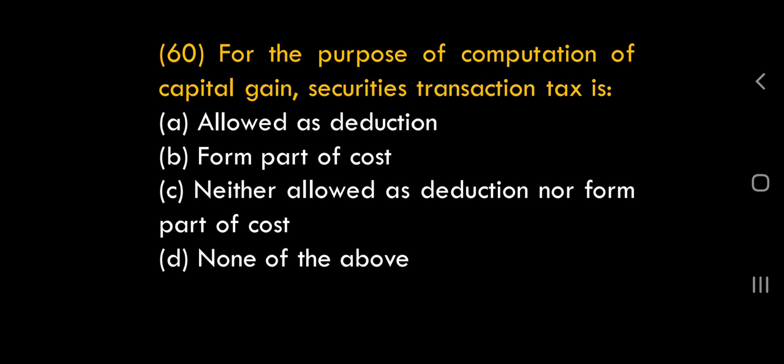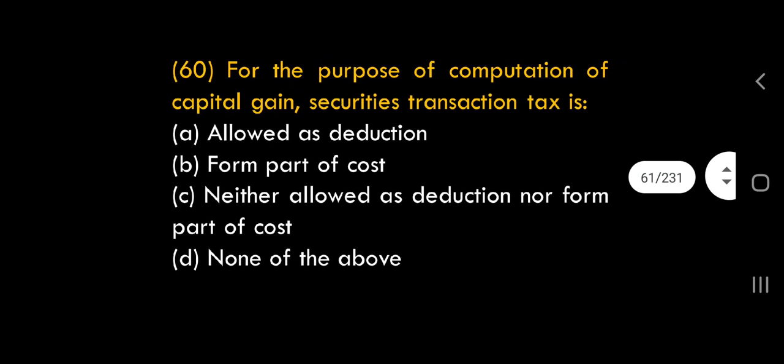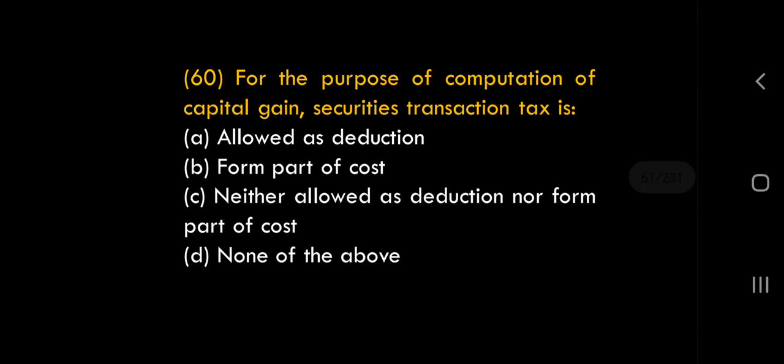They said allowed, form part of the cost. Third option, neither allowed, that means not deducted, and even don't form part of the cost. So it is not included in the cost, nor is it allowed as deduction. Securities transaction tax is not deductible when we calculate capital gains. So option C is the right one.